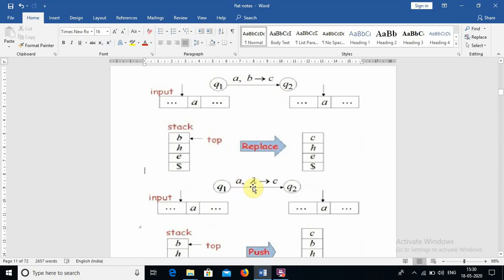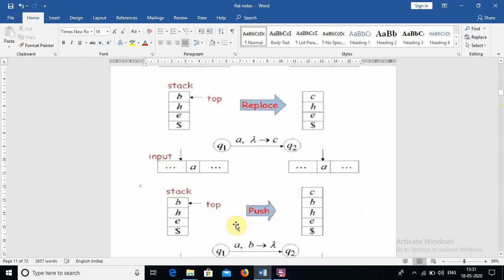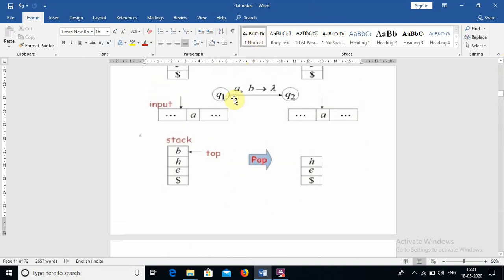So now in place of a b we have a lambda. What it means is that we don't pop anything, okay. So basically if you find a b here, you pop b and you can push c like this. But if you find lambda, epsilon or anything here, you don't pop anything, but you can push c here. In the same way, if you find lambda in place of c, you can pop the b, but you cannot push anything here, okay.